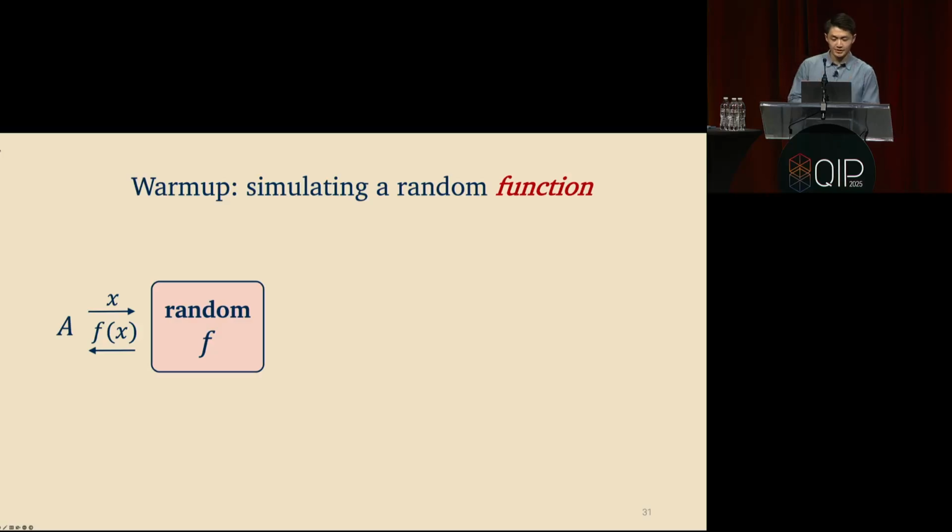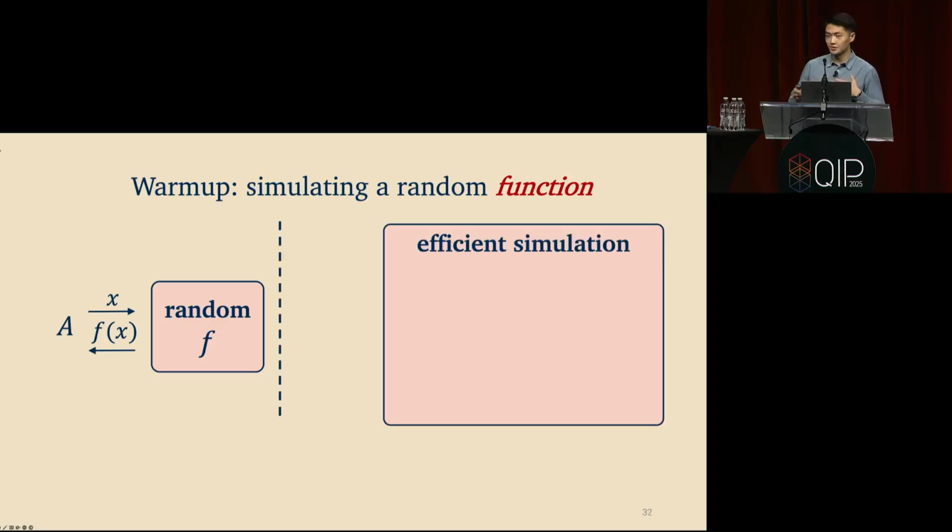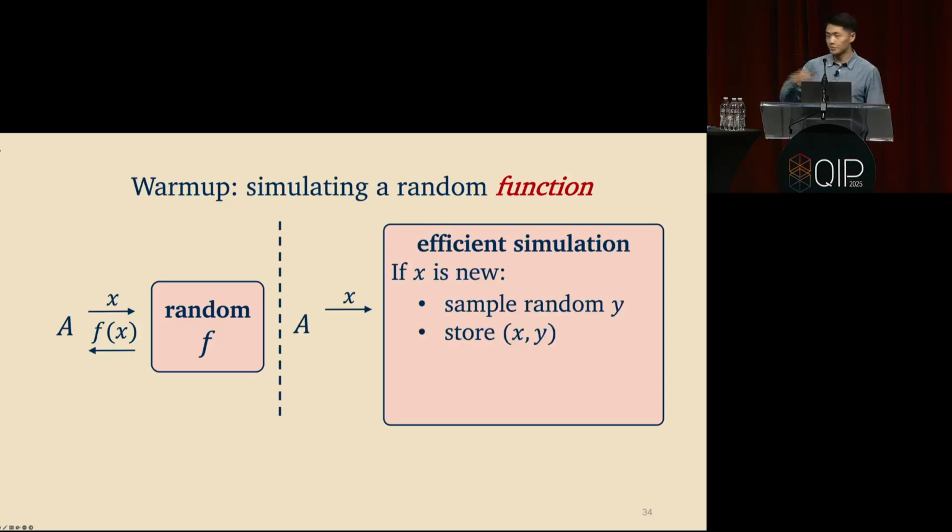OK, so of course, if you would like to run such an algorithm, there's an obvious way that you would speed up this process, which is this efficient simulation or lazy sampling approach, where the idea is you only sample as much randomness as you need. So you sample as much of the truth table as the adversary actually sees. And so this means that when the adversary queries the function on input x, you just make up an answer. So you sample a random y, and then you store this for later in case the algorithm ever asks the same x again, you have to reply with the same y. So this is called lazy sampling or on-the-fly simulation.